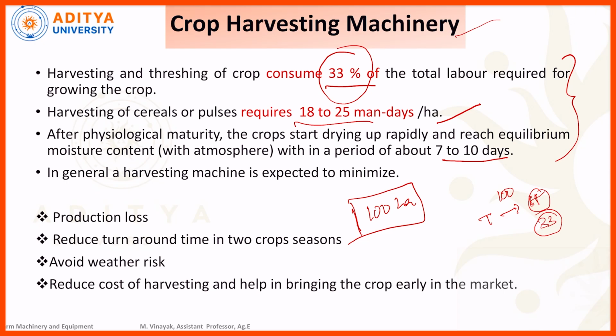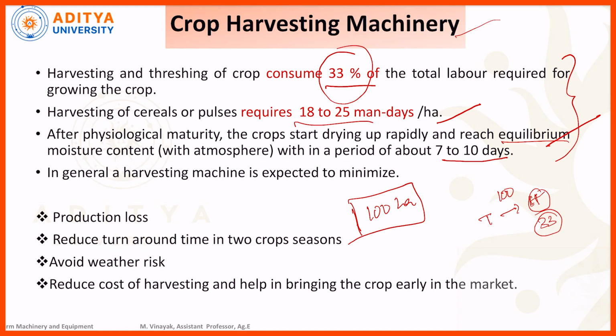The crops may be over-dried, and the equilibrium moisture present in the crop is reduced. These are the parameters we need to observe, because of the delay in the harvesting operation. After the crop matures, we should harvest within less than 10 days. If it is more than 10 days, what will happen? The equilibrium moisture content will decrease in the crop. Okay, so some grains will be over-dried.